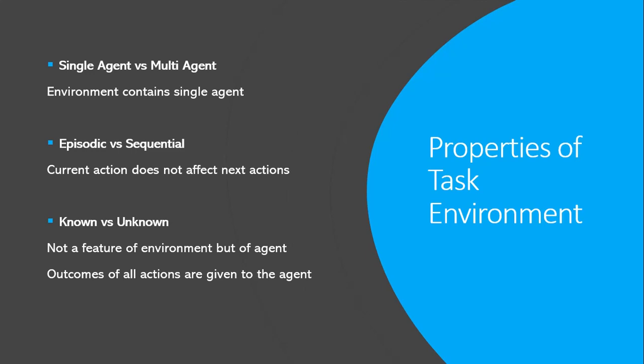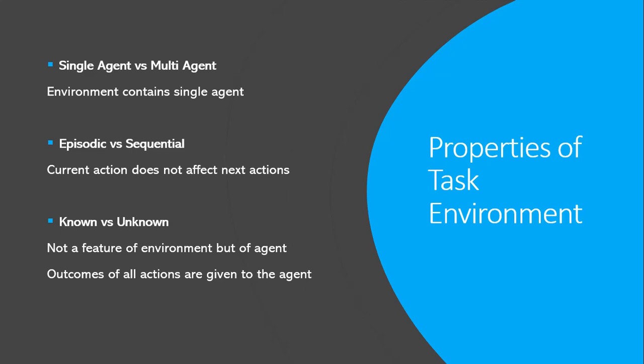The next property is episodic versus sequential. The environment is called episodic if the agent's current action has no impact on the next actions or the next decisions of the agent. In this environment, the agent's experience is broken down into several atomic episodes. Each one is independent of the other.